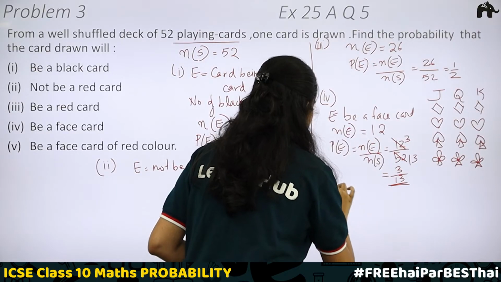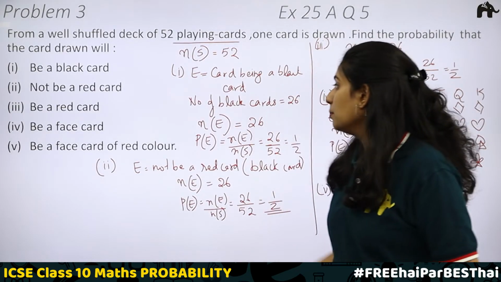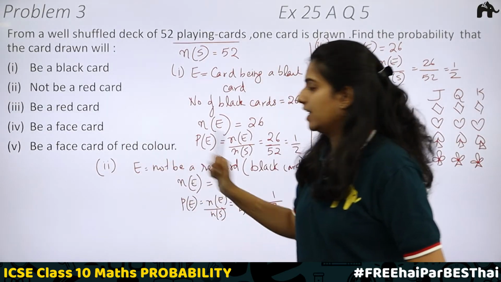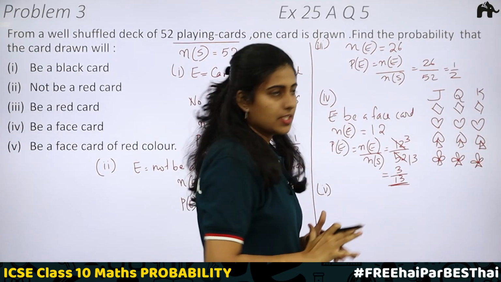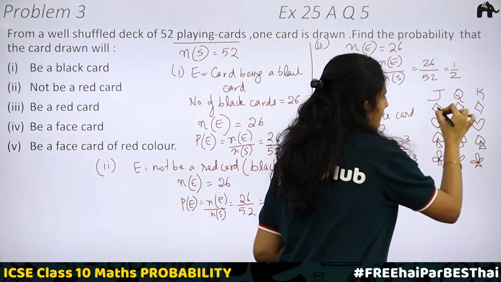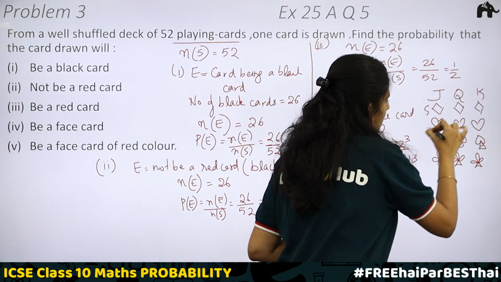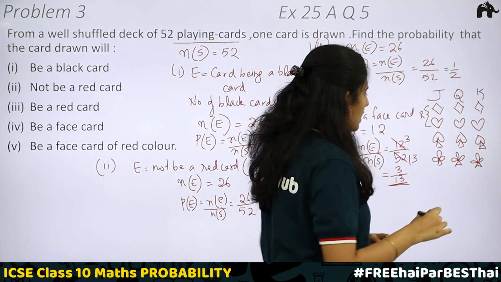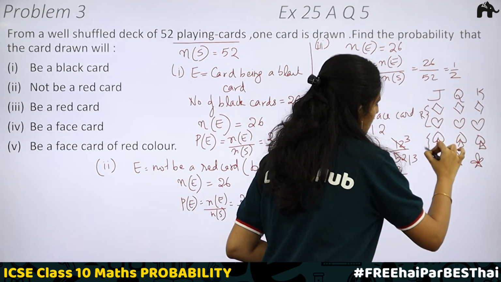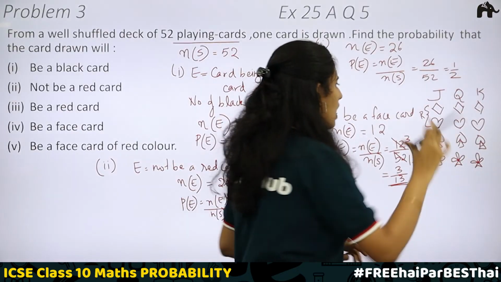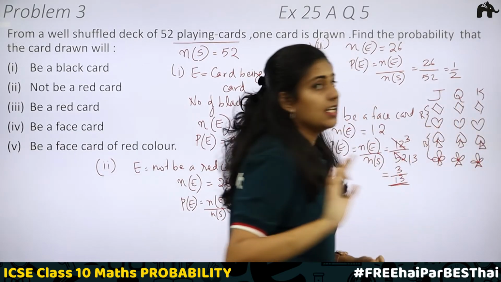Now the fifth one. Be a face card of red color. Okay. Here we have 12 face cards. In these face cards, we know diamond and heart cards will be in red color. Club and spade will be in black color. Okay. Then how many face cards are in red color?